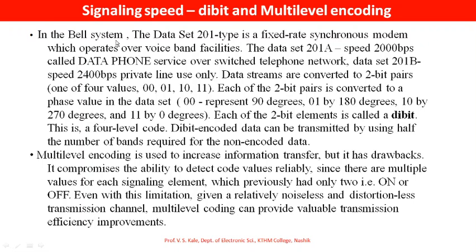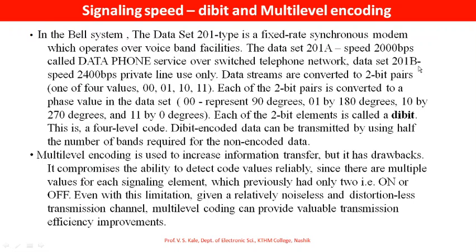In the Bell system, the data set 201 type is a fixed rate synchronous modem which operates over wideband facilities. The data rate 201A, its speed is 2000 bits per second, called data phone service over switched telephone network.